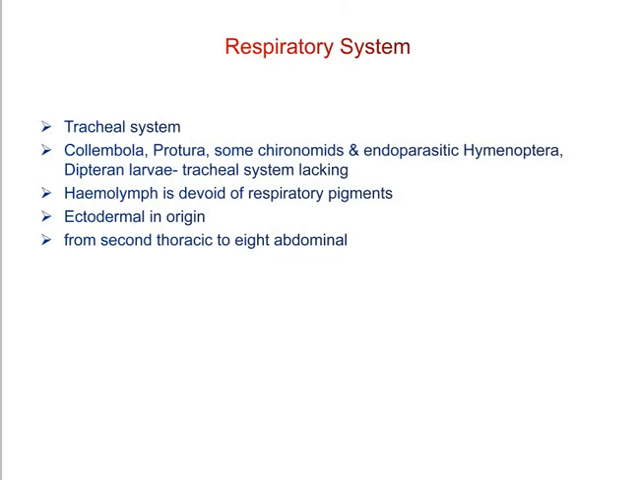The tracheal system is invaginated from the integument. In a large number of Collembola, Protura, some chironomids, endoparasitic Hymenoptera and dipteran larvae, the tracheal system is totally lacking. In that case, such insects take in oxygen by means of the integument, which serves the function of gaseous exchange.